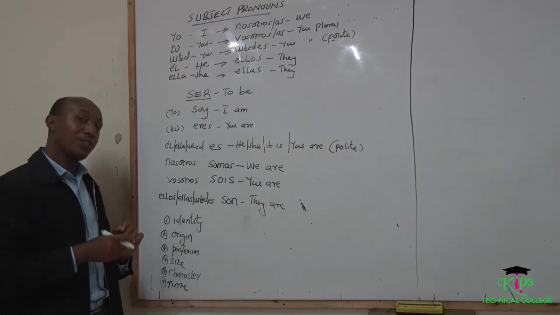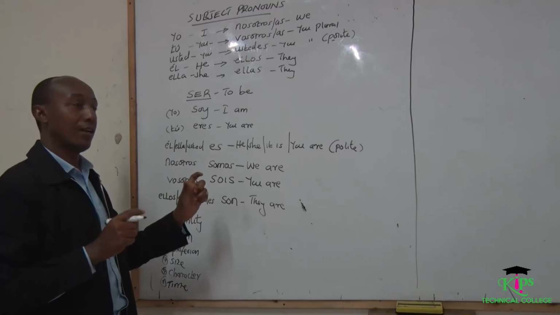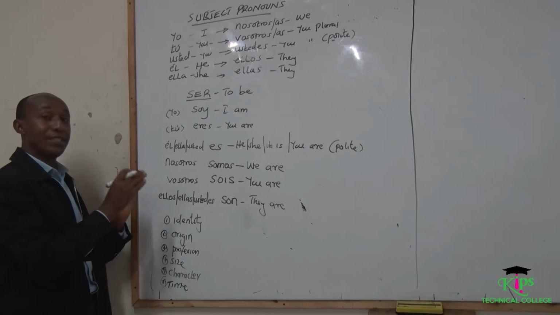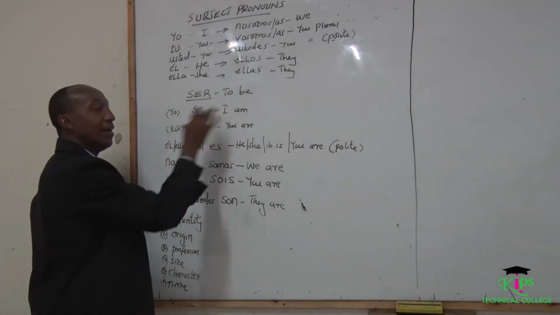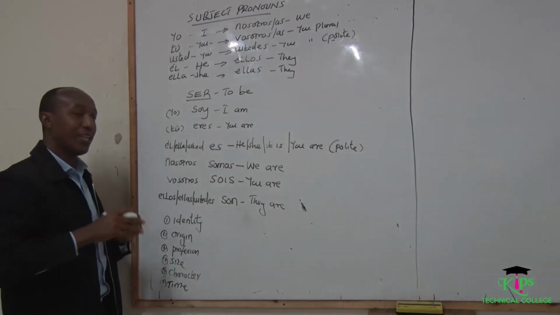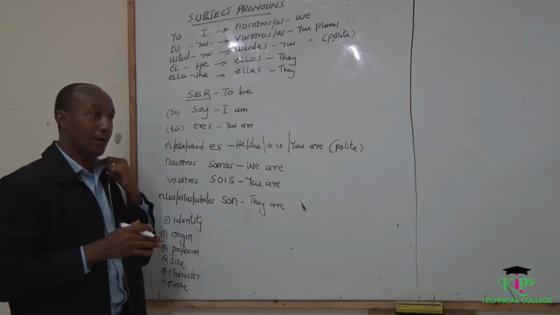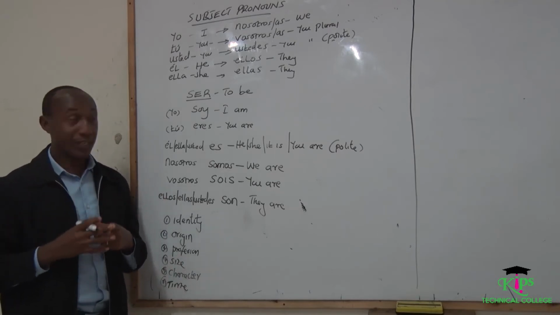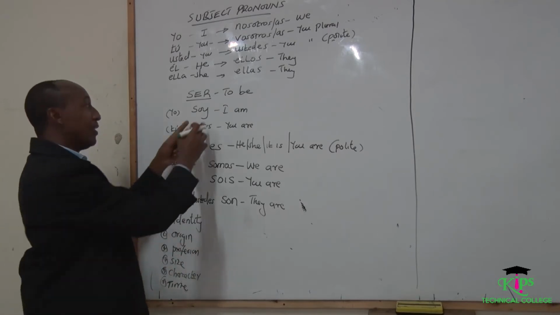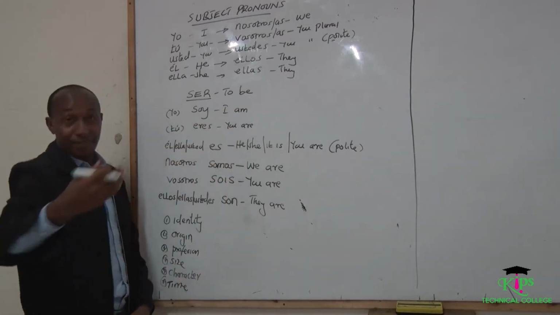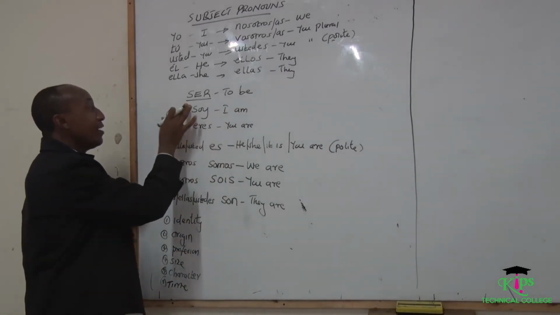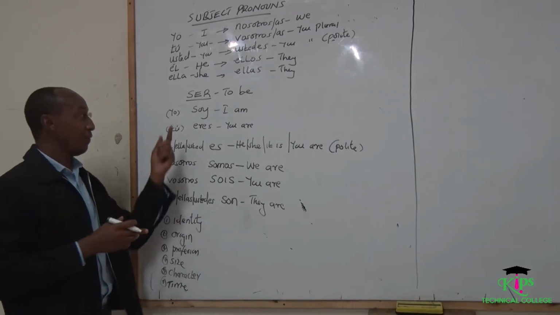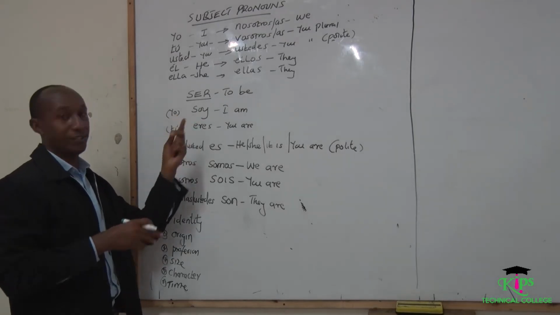Okay, the next point I would like us to discuss is what we call ser. Ser means to be, one of the most important verbs that we have in Spanish. From ser, I get soy, which is I am. So soy alone means I am. One thing with Spanish verbs is that they are usually complete without the subject pronouns. If someone says soy, this is I am. Another person can just say yo soy. That is why yo is in brackets, meaning that we can use verbs without the subject pronouns. If someone says yo soy, another says soy, it's just the same.